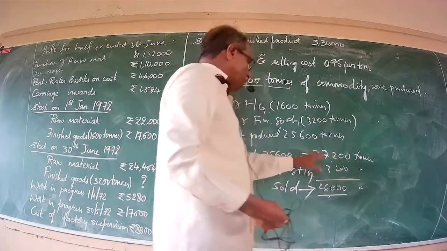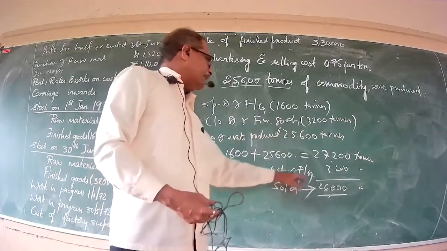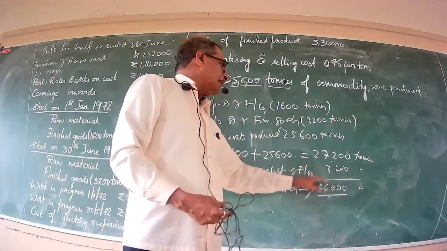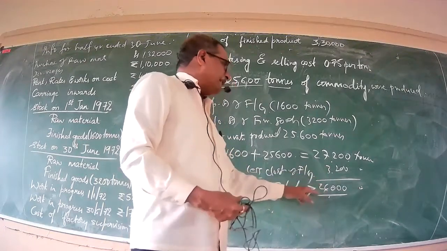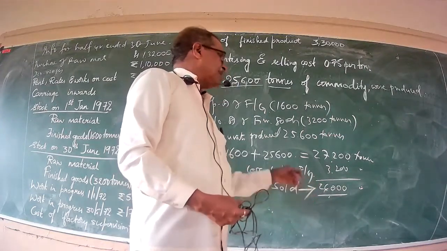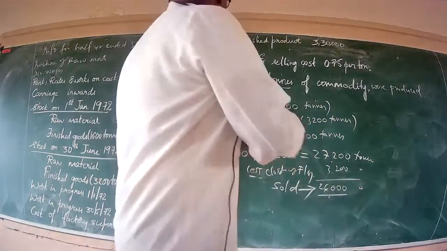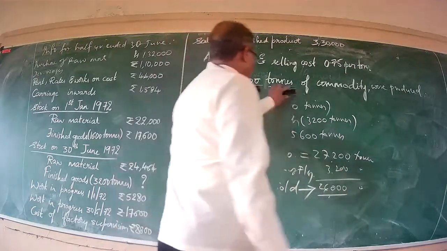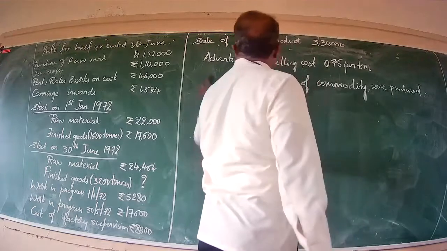Out of 27,200 tons, still in the godown there lies 3,200 tons. What about the balancing figure of 24,000 tons? It is the quantity of finished goods sold out to customers. This is the brief background pertaining to the number of units produced and units sold, because we have to take all these aspects into consideration.